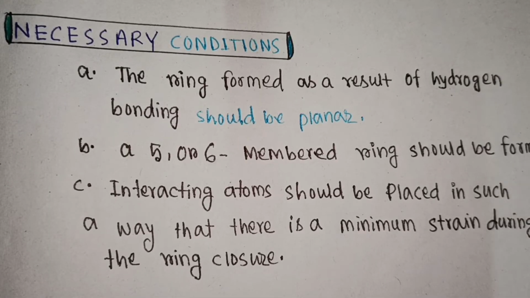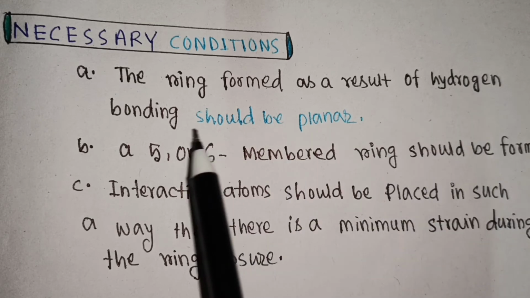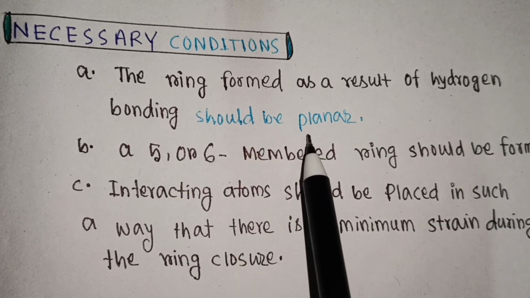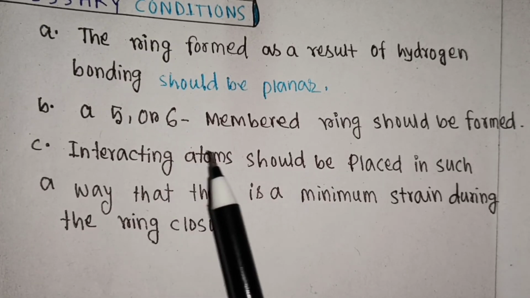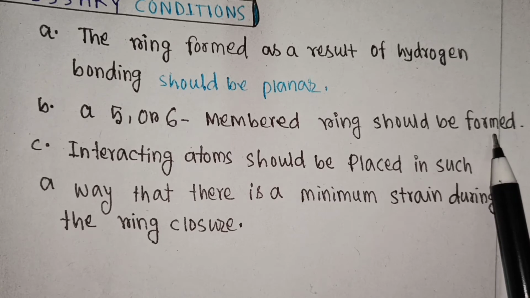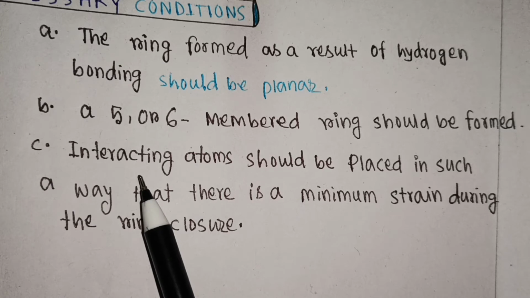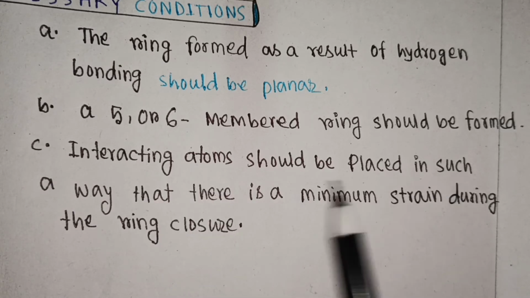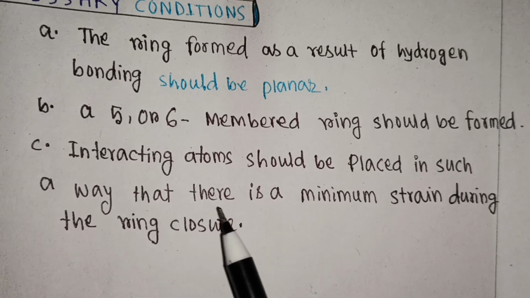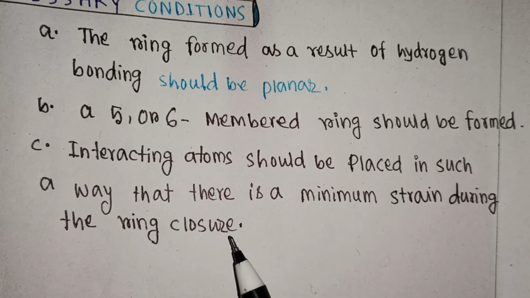Let's talk about some necessary conditions. The ring formed as a result of hydrogen bonding should be planar. A 5 or 6 member ring should be formed. And number C, interacting atoms should be placed in such a way that there is a minimum strain during the ring closure.